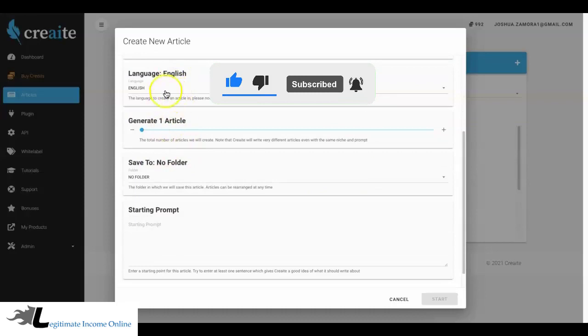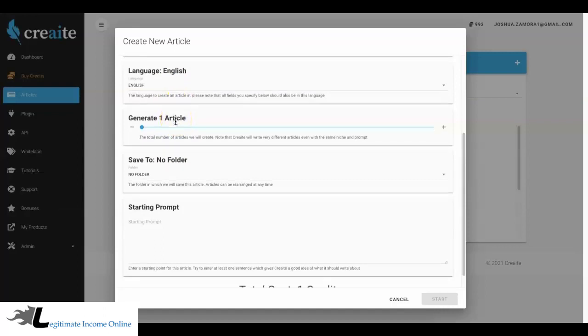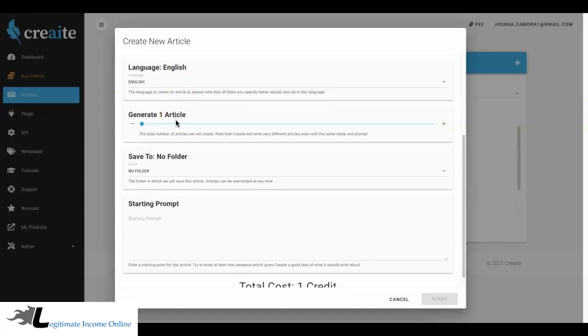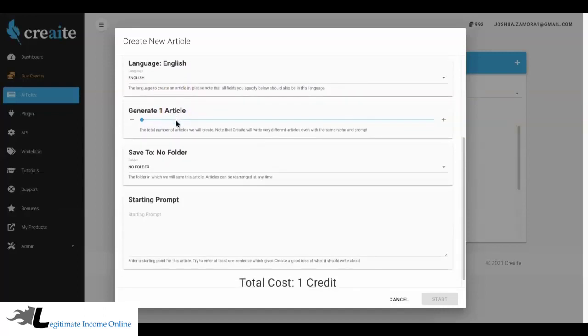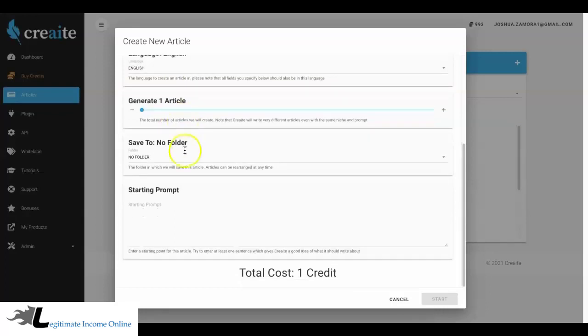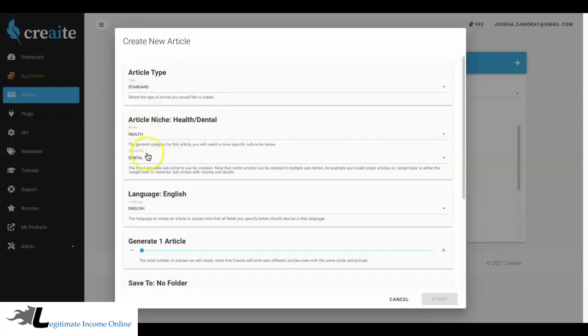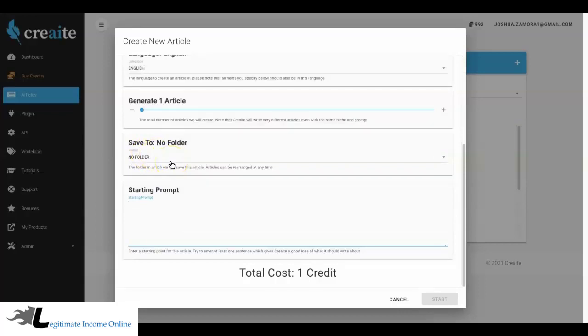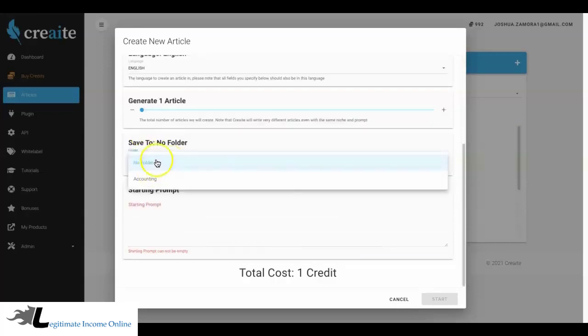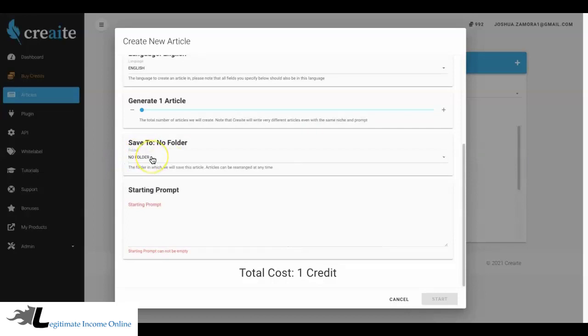I'm going to go ahead and skip these two since these are part of our upgrades, and we do cover what the upgrades are on the order page. Before you purchase, you will be able to learn what the upgrades are, or you can just go through them and pick out which ones are the ones that you like. From there, all you have to do is come down here to the starting prompt. You could create a folder, so if this is for a dental client in specific, I can go ahead and create a specific folder and it'll be put only in that folder for that client, okay?